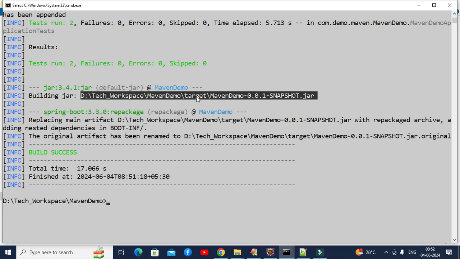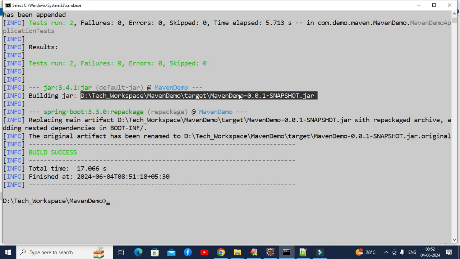Let me go to this location, D drive, tech workspace, maven demo, target, and let's see whether the jar is available or not. If the jar is available, then how is the jar being created?